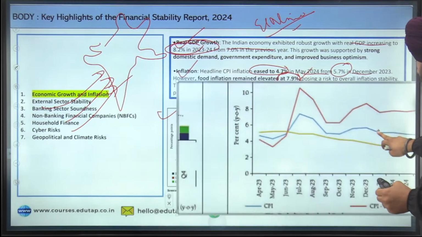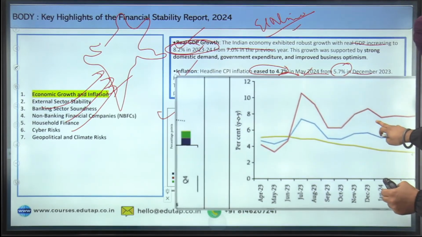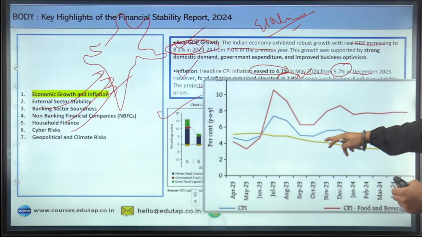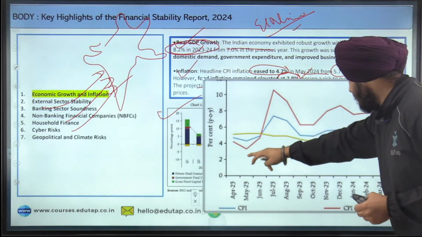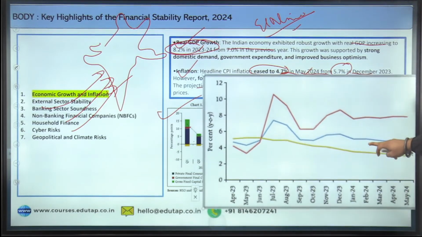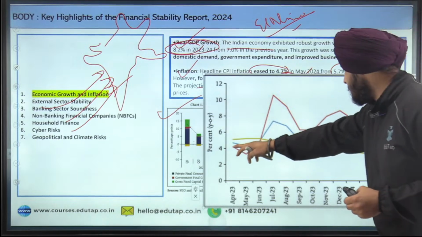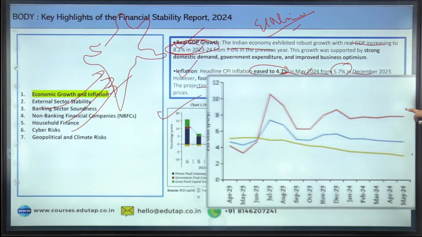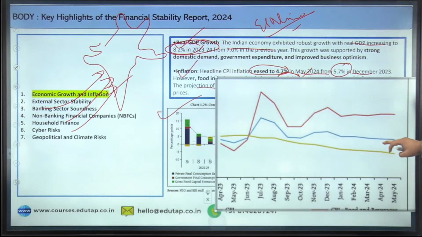If I show you this graph, yeah, this one. Here the blue line indicates the CPI, which is the headline inflation. You can see the graph is also talking about the same thing, how the CPI inflation has reduced. But if we talk about the red line, which is regarding the food inflation, CPI with respect to food and beverages,